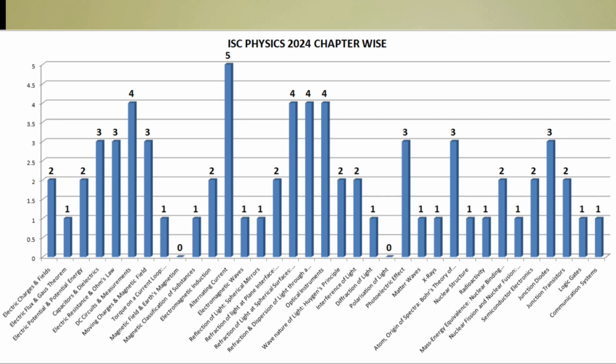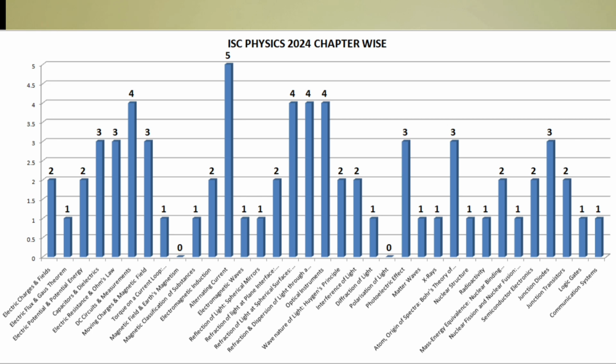Then we can see there are a few bars at 4 marks, like DC circuits and measurements. Then we have refraction of light at spherical surfaces, refraction and dispersion of light through a prism, and optical instruments. These have 4 marks each. So these are also important chapter wise.